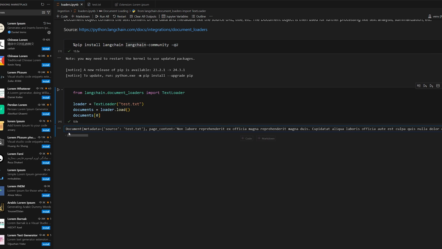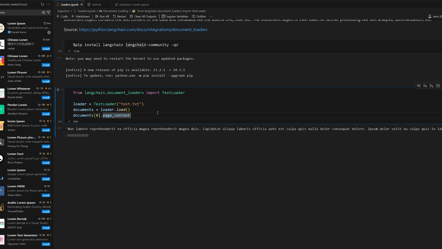Here we go. We get our document. So we can see it's a document type. It has metadata. The metadata contains one field, which is source, and then the source file. So it just tells you where it comes from. And then more importantly, we have the page content field, which includes all of the text content of the document that we just loaded in. So if you want to print only the text, you can do page content, and there you go.